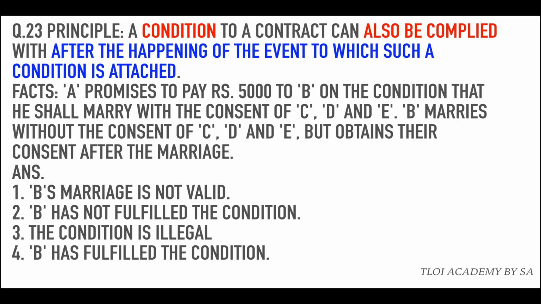Anyway, facts. A promises to pay rupees 5,000 to B on the condition that he shall marry with the consent of C, D and E. Baap re baap, what sort of a marriage is this? B marries without the consent of C, D and E, but obtains their consent after the marriage. तो condition जो कि इस event के साथ attached थी, उसने fulfill कर दी, despite after the marriage. So our principle says after the happening of the event to which such a condition is attached.